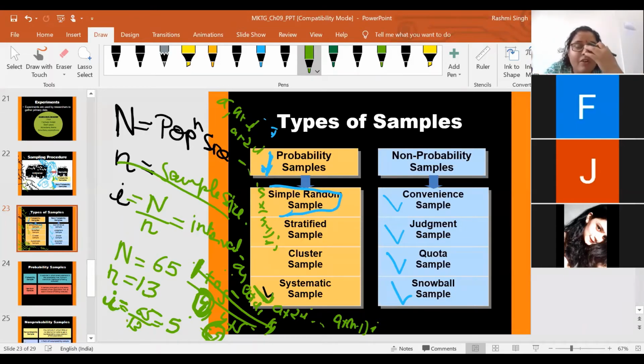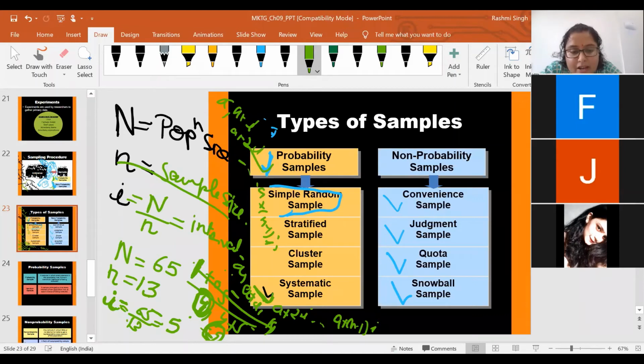Now, whenever you will be collecting your data or using this probability sample, every time you will assign some number to all the elements in the population. Instead of assigning different numbers, the roll number in your classroom will be the number I assign, whatever roll number you are having.